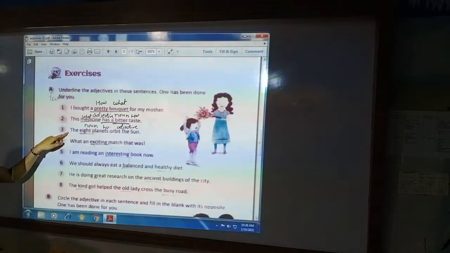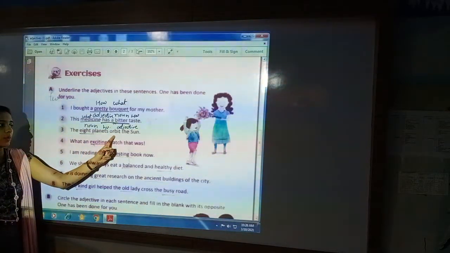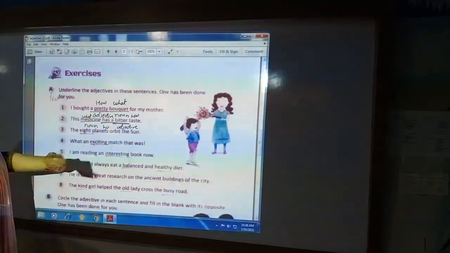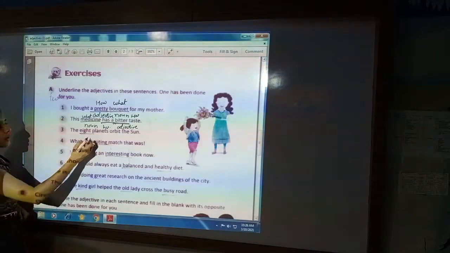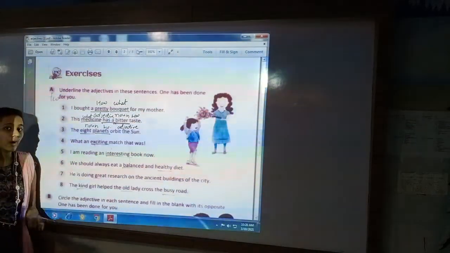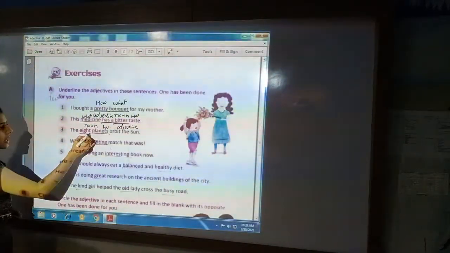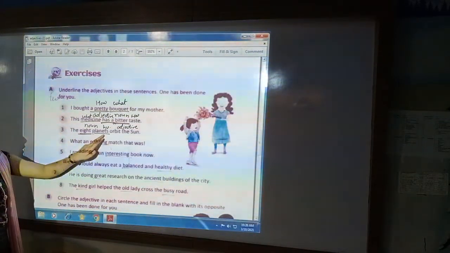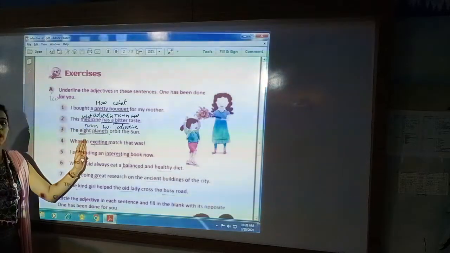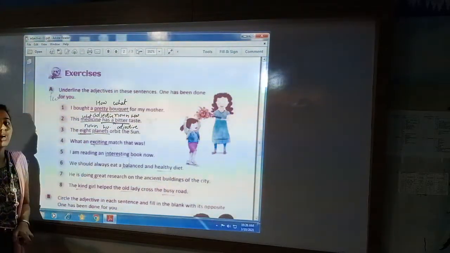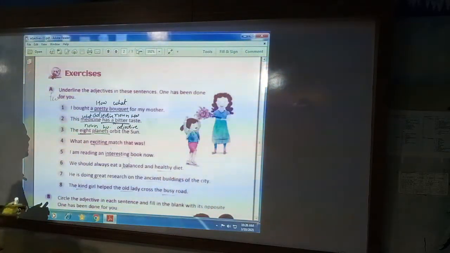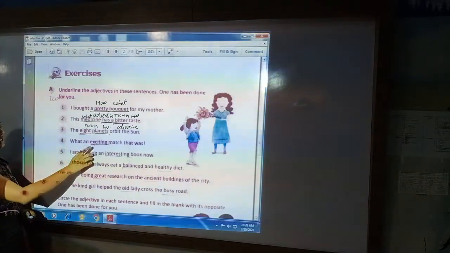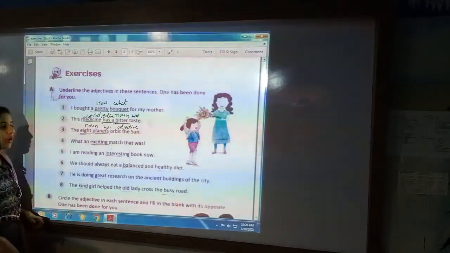Next is, the 8 planets orbit the sun. What orbit the sun? Planets. How many planets are there? 8. So planets is the noun and the describing word for planets is 8. That is your adjective. Next is, what an exciting match that was.